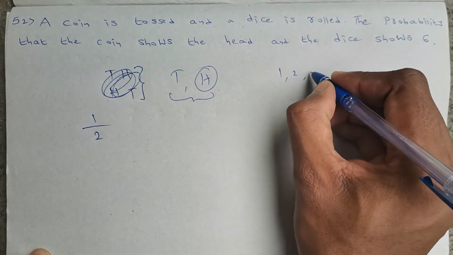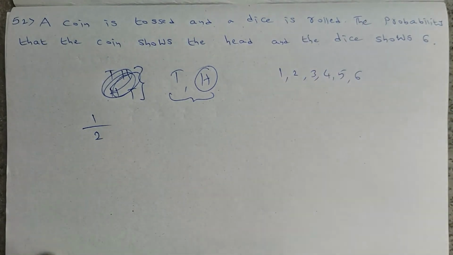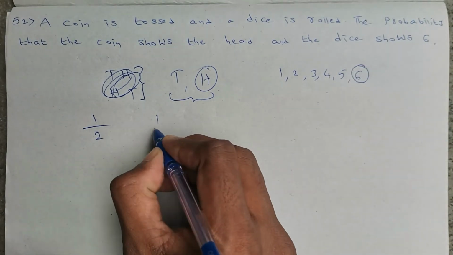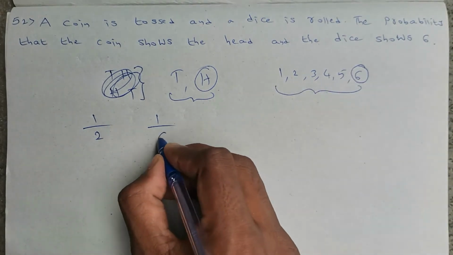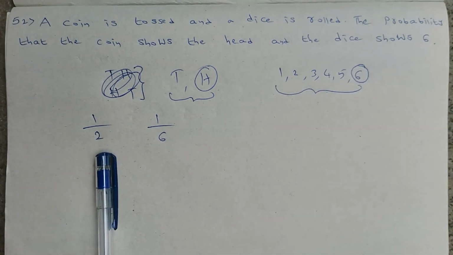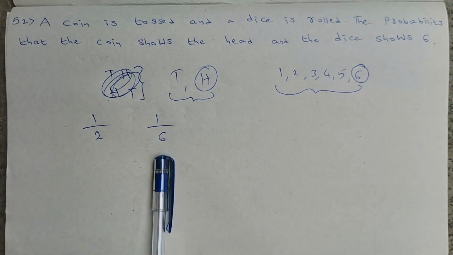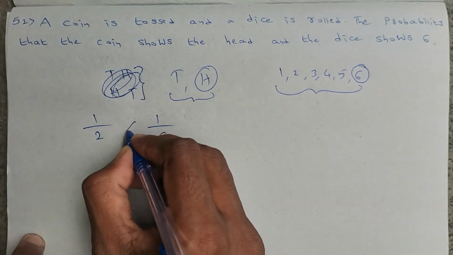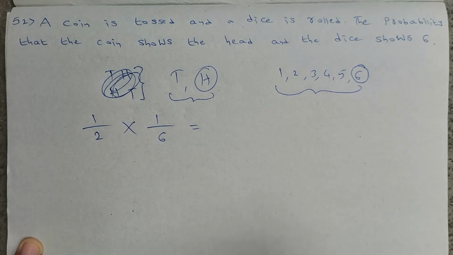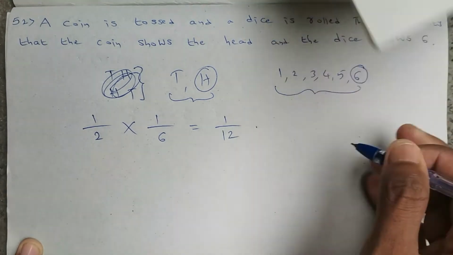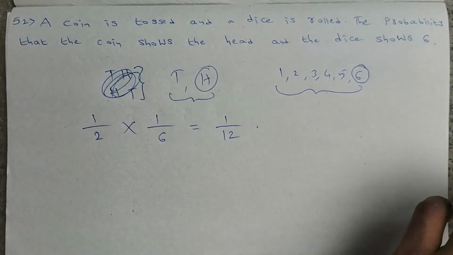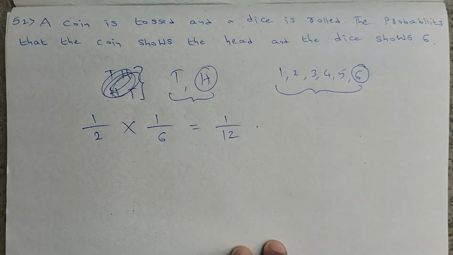The numbers on the dice are 1, 2, 3, 4, 5, 6. He is asking about number should be 6. So only one favorable outcome divided by total numbers are 6. So 1 by 2 is for coin showing a head and 1 by 6 is for the die showing a number 6. These two are completely independent. So let us multiply 1 by 2 into 1 by 6. So it will be 1 by 12. So the probability that the coin shows the head and the dice shows 6 is 1 divided by 12.